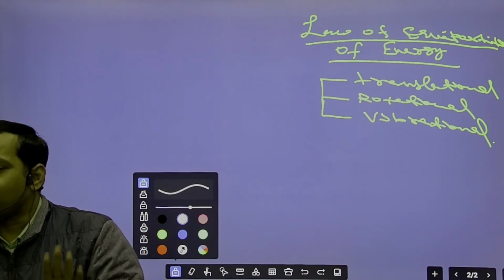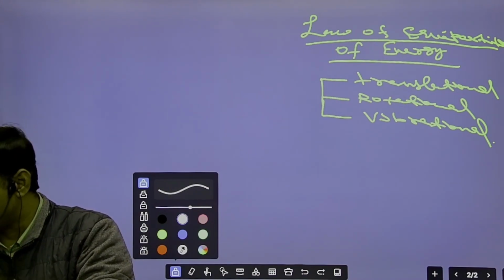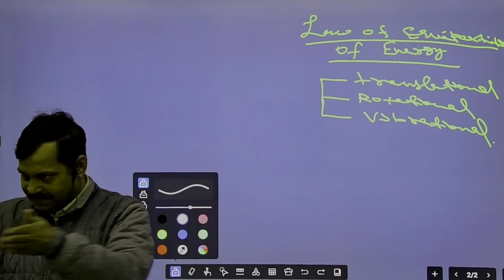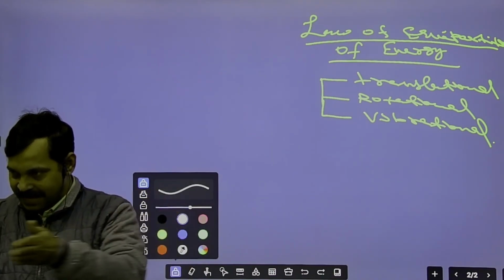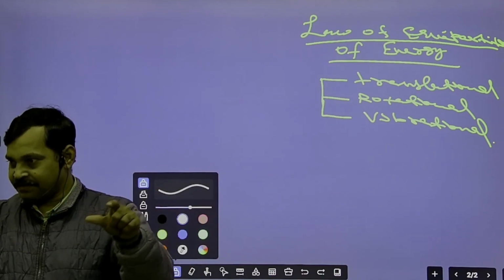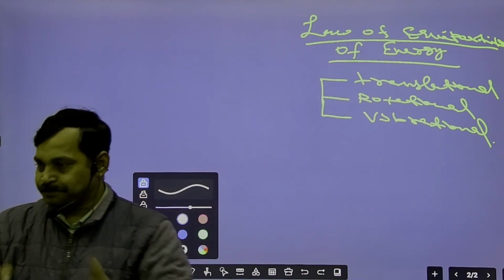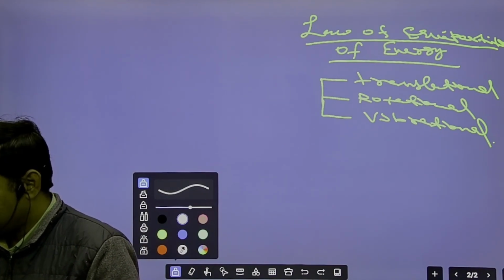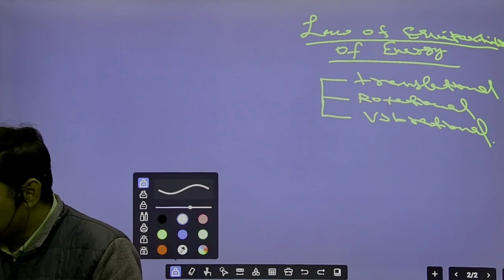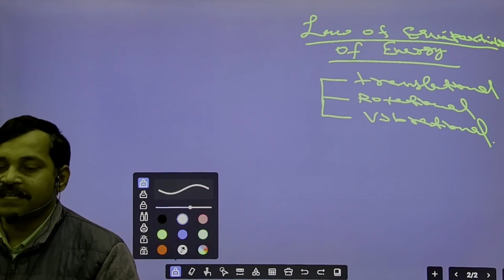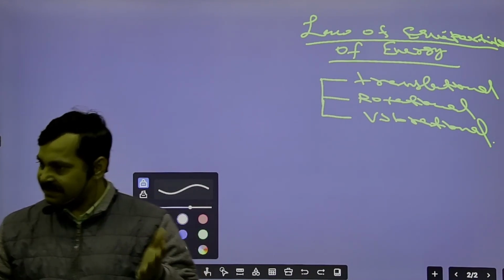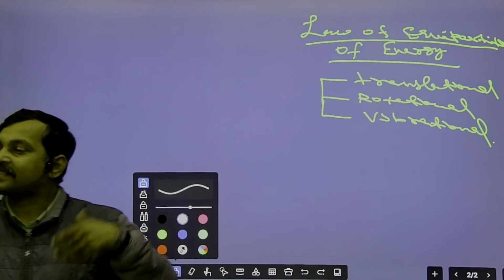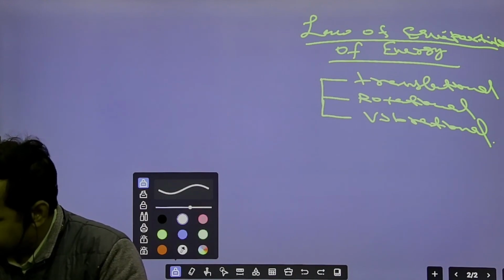Similarly, some molecules will have vibrational motions, which means they oscillate along a particular line that is joining the atoms, right? Vibration will occur at a particular temperature. At normal temperature, vibrational motion normally does not occur, but if the temperature increases, then the molecules start vibrating. So similarly, the vibrational energy will also be there, right?